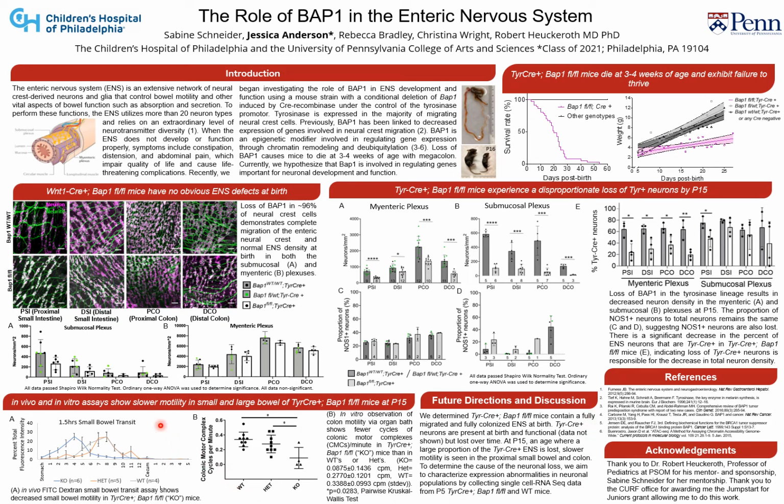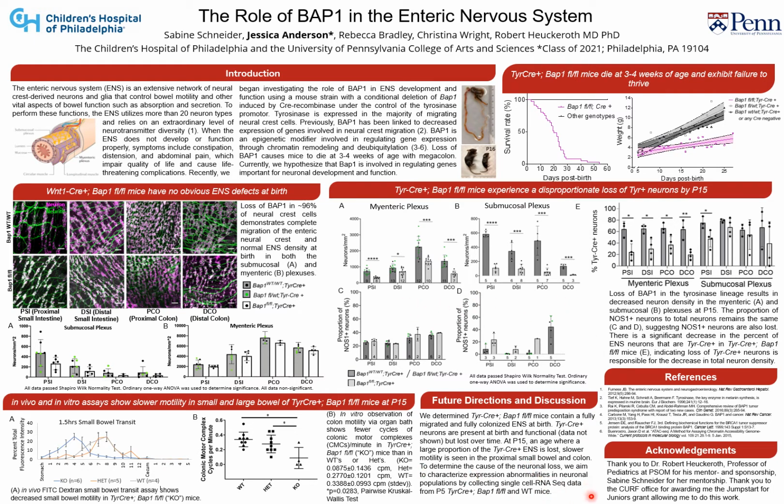So unsurprisingly, given we know that these mice are experiencing neuronal loss later in life, we find that at this age of P15, there is slower small bowel transit. So the slope here, blue, is our knockout mice, and we see that the transit is lagging behind our hets and wild types. We also see that these mice have fewer colonic motor complexes, which is just to say that their colonic motility is also slower. So in vivo and in vitro assays show slower motility in the small and large bowel of TCR-positive BAP1 mice, which reflects that there is loss of neurons across these bowel regions.